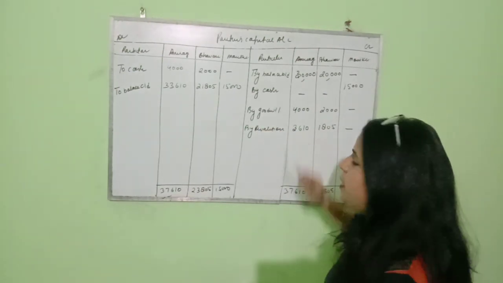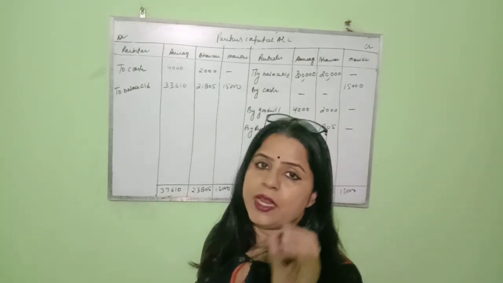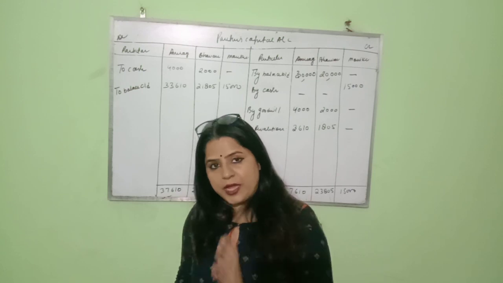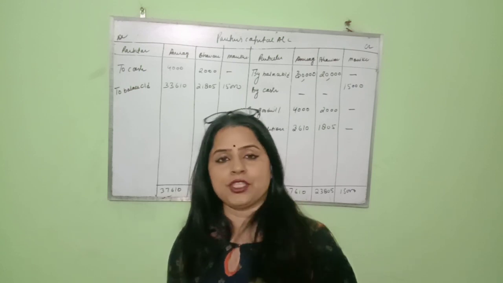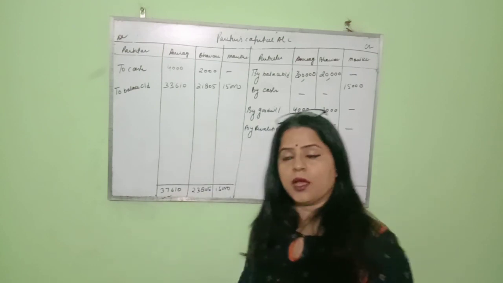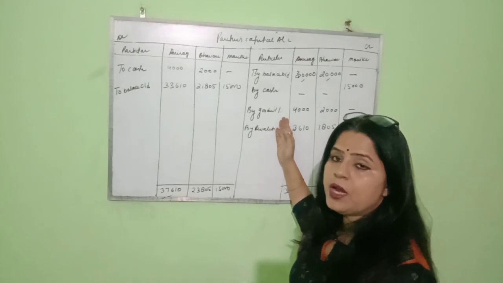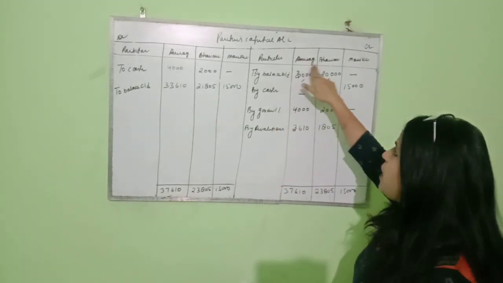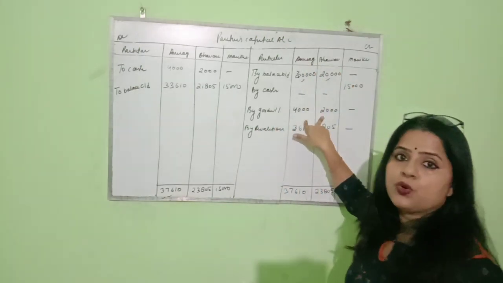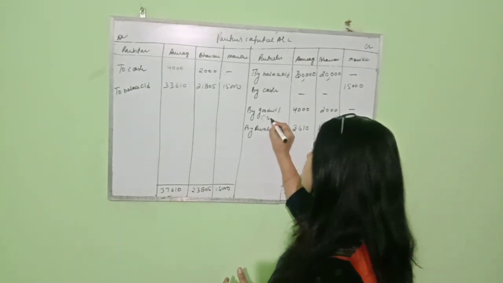Then by goodwill, the new partner is bringing 6,000 rupees goodwill in cash. When a partner brings goodwill in cash, we pass cash account debit to goodwill, goodwill account credit to sacrificing partners, and we are preparing the partners' capital account. So we will write by goodwill, and in Anurag's and Bhavna's 6,000 goodwill I distributed in the sacrificing ratio. Which ratio?